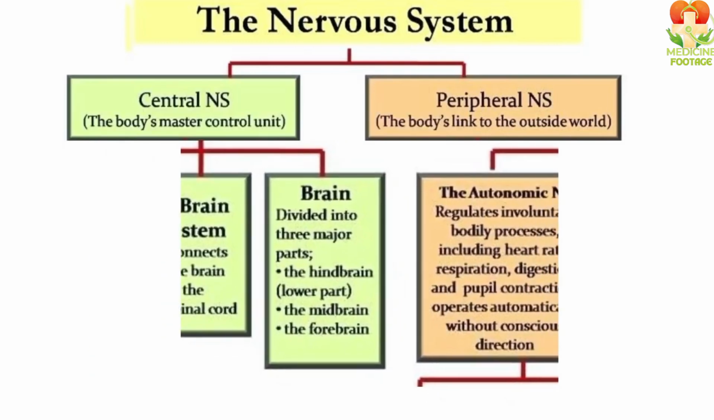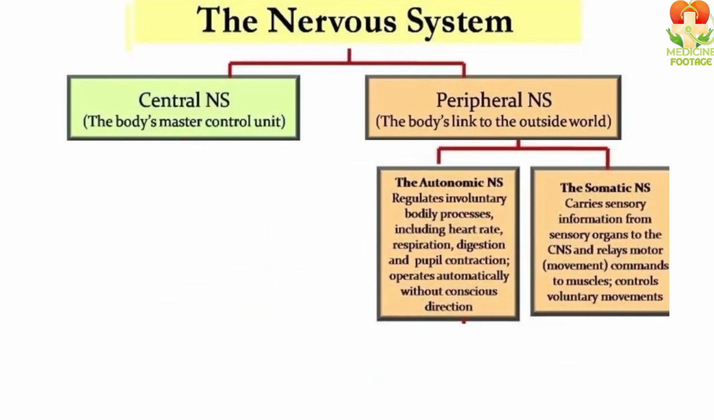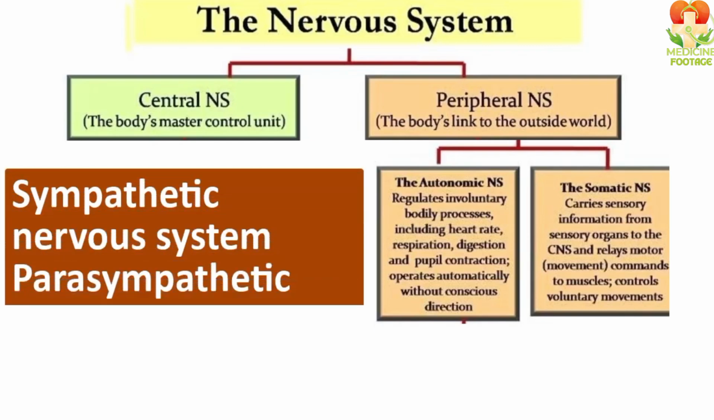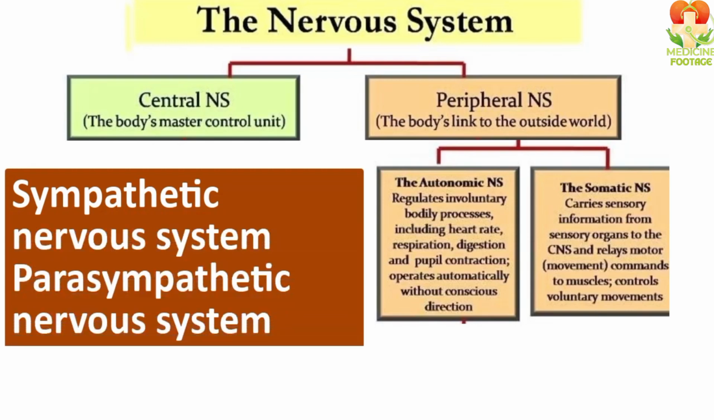Now let's move to the peripheral nervous system, which is called PNS. There are two types of PNS. One is the somatic nervous system, and the other is the autonomic nervous system. There are also two types of autonomic nervous systems. One is the sympathetic nervous system, and the other is the parasympathetic nervous system. We will study all these systems one by one in detail.